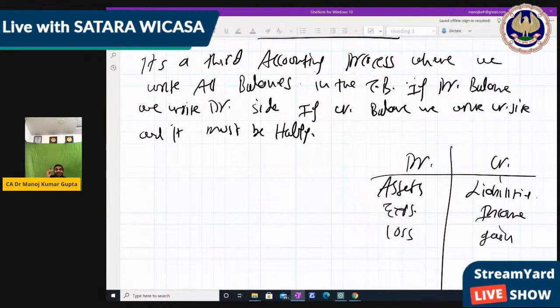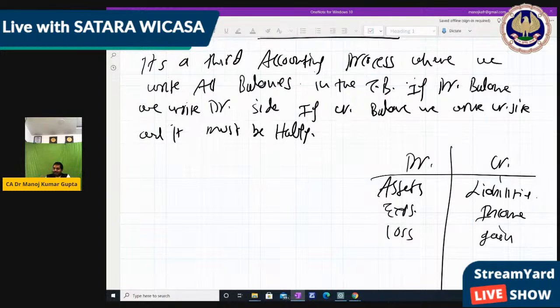So this is the intimation that our accounts must tally at the end, because we write the same figure on both sides, and if we write the same figure on both sides, then definitely at the end it must tally. So debit and credit is the intimation that we write the same figure on both sides, so the account must tally, and the trial balance also must tally.